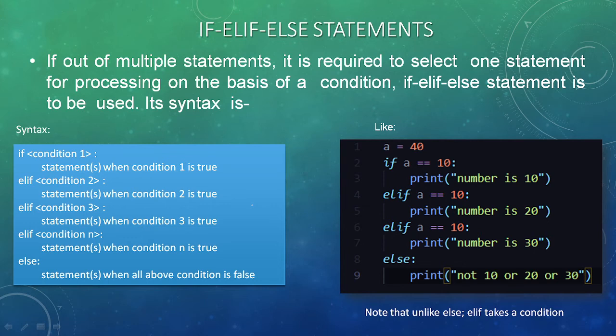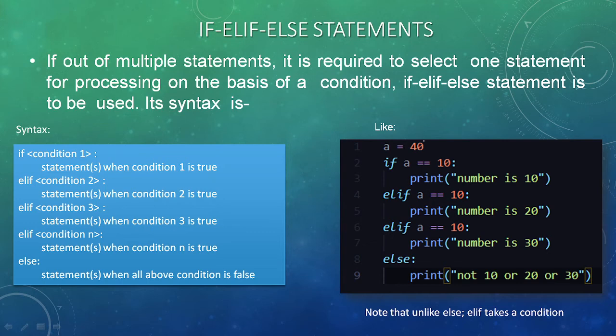If, elif, else. Here is a program. We have taken A as 40. If A is 10, print number is 10. Elif A is 20, number is 20. Elif A is 30, number is 30. Now what? Else. What was happening in my program here? Every time the condition was false. So what got printed? Not 10 or 20 or 30. When did this else part execute? It executed when all the conditions were false.